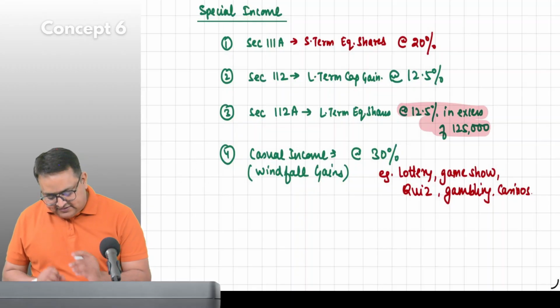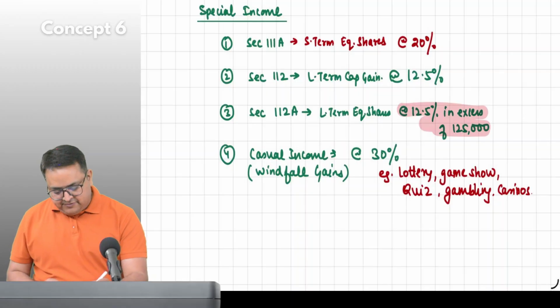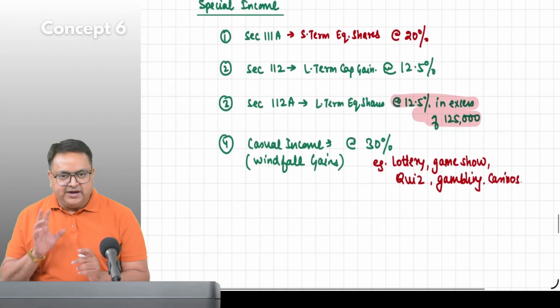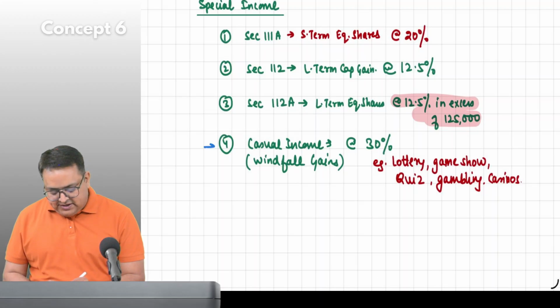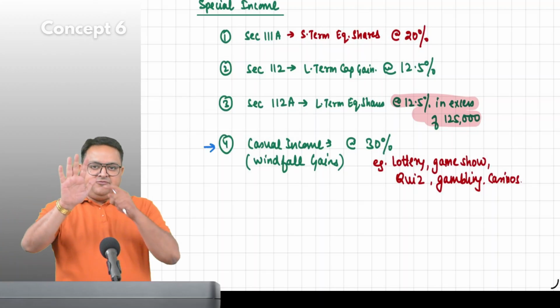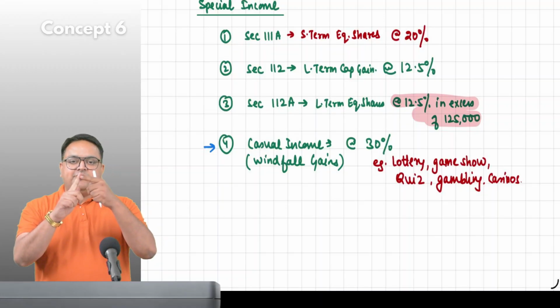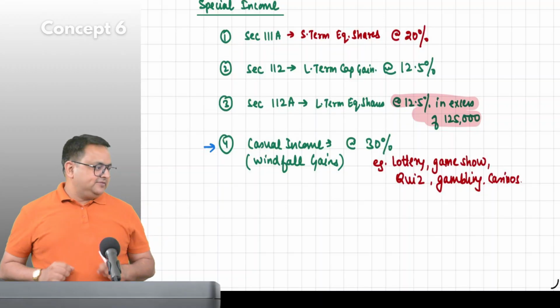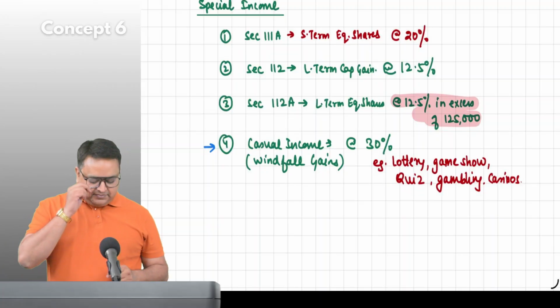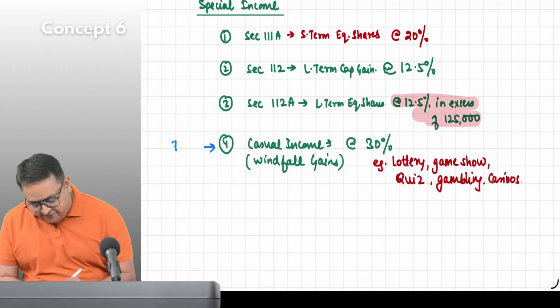Casual income is taxable under which head? Whatever I'm writing with the blue color now, don't write it. Guys, what do you think? We have 5 heads: salary, house property, PGBP, capital gain, IFOS. Please tell me. It is taxable under IFOS.